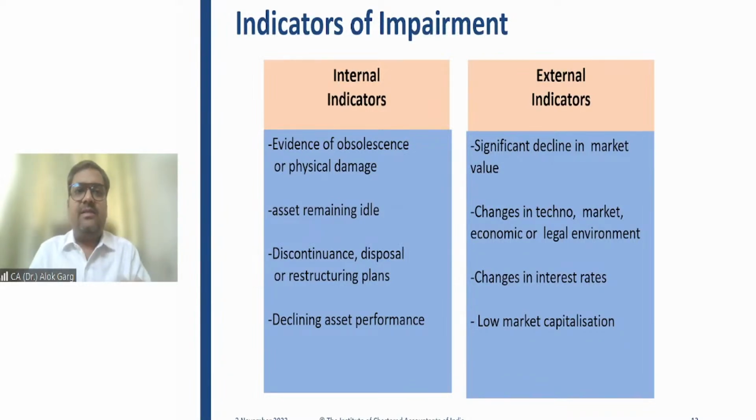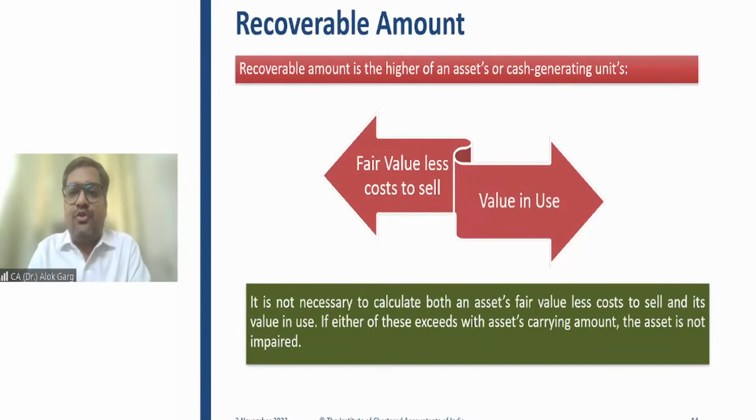So now we'll discuss this fair value less cost to sell and value in use in detail, right? Although I have already given you the context of what is the recoverable amount, what is fair value less cost to sell, what is value in use. The recoverable amount is the higher of fair value less cost to sell and value in use of an asset in case of an individual asset. For a cash generating unit, which is a group of assets, it is the higher of fair value less cost to sell of the CGU or value in use of the CGU. Your higher will be the recoverable value of the CGU.